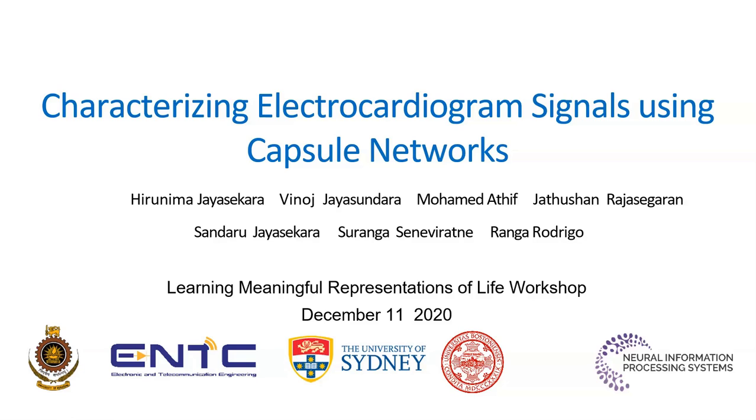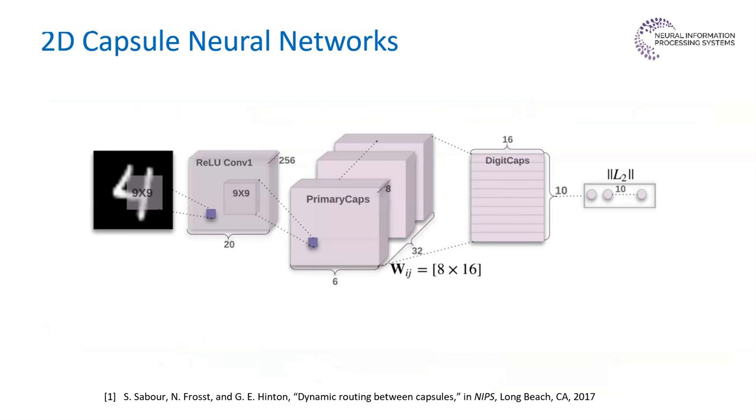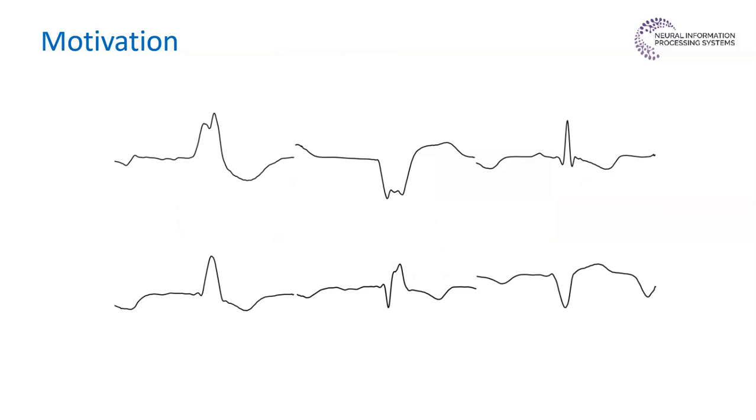In this talk, I am going to introduce our work on characterizing electrocardiogram signal using capsule networks. Capsule network is a fairly new concept and it promises new directions for deep learning. It also achieves equivariance of the network by introducing dynamic routing between low-level and high-level capsules, and they are proven to be excellent at capturing spatial relations in 2D images.